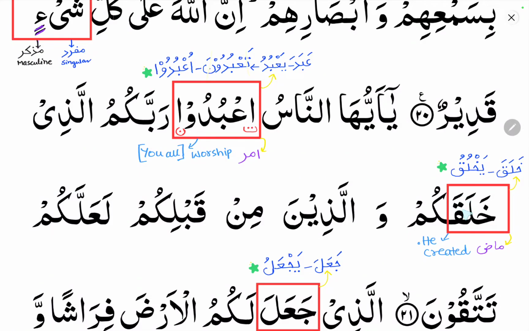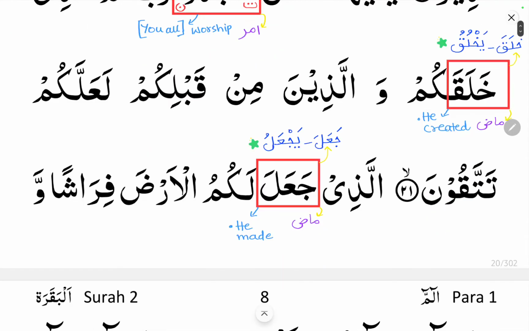You can see here khalaqakum. Khalaqa yakhluqu is the fa'ala yaf'ulu pattern. So khalaqa means he created. It is a past tense. Khalaqakum means he created you. Kum means you all, which comes in the pronouns that we will learn, inshallah. So it is fe'lul mazi. Ja'ala yaj'alu, it is fe'lul mazi only. That means he made.